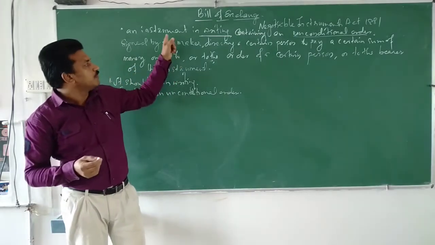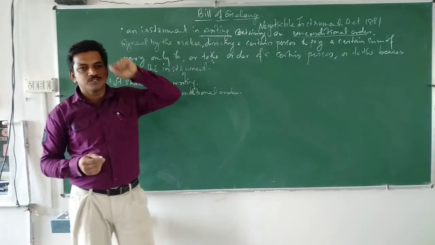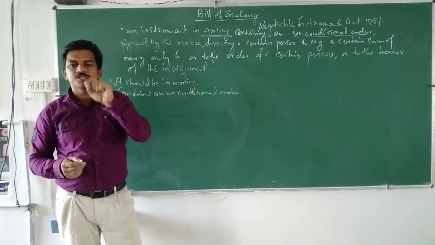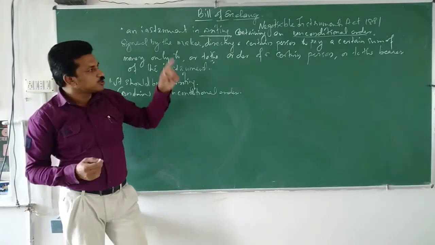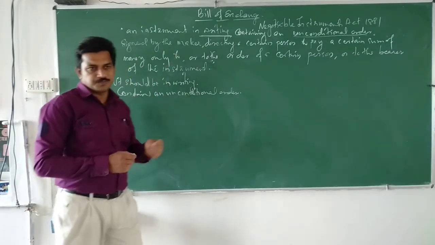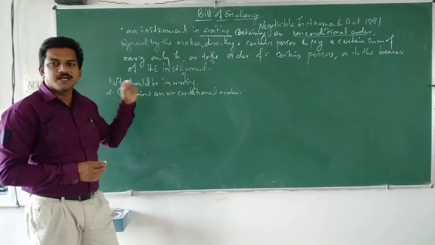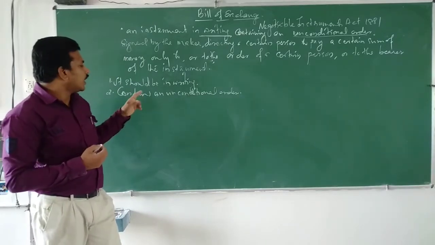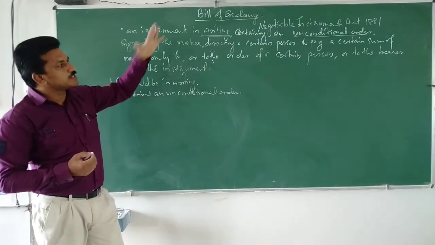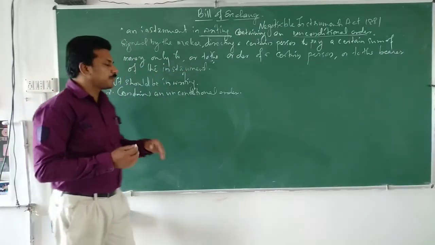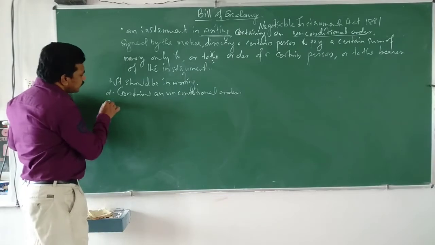So bill of exchange should be in writing. In order to call an instrument a bill of exchange, it must be in writing, and it should contain an unconditional order. And what is that order? Which directs a person to pay a certain sum of money. So that is another one.